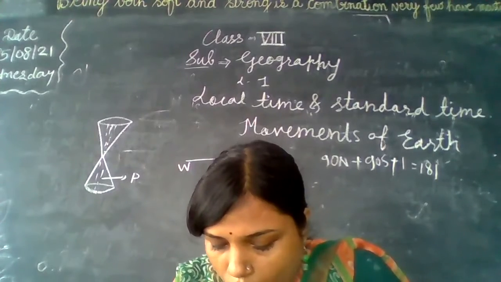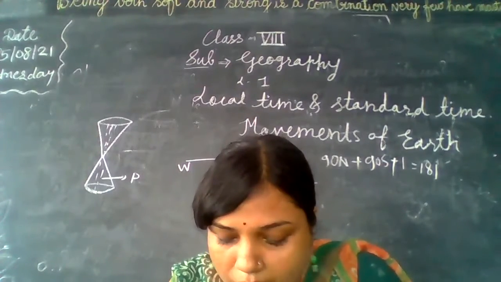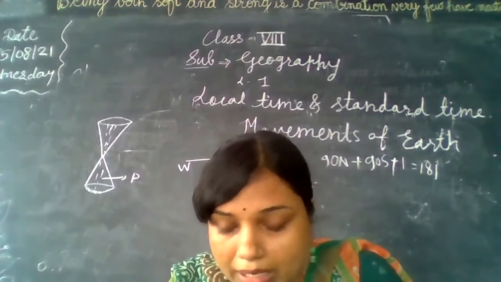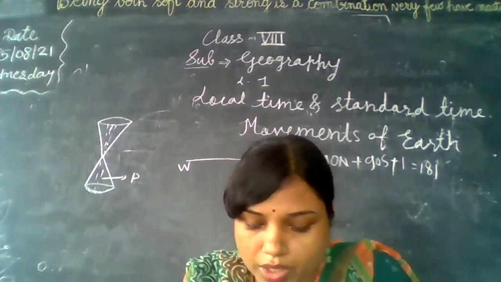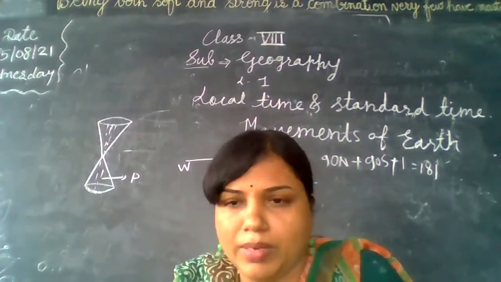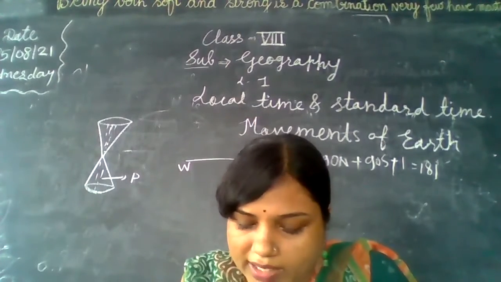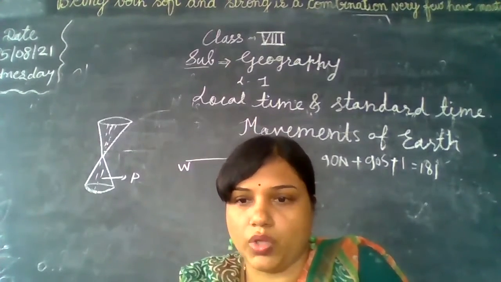So what are the instruments used to record or measure the time in the olden days? That is the Ghatika Patra and sand timer. Okay, now next question, in present times what are the instruments used for the measurement of time? Yes, watches, calendars, digital watches, okay, that is the answer.